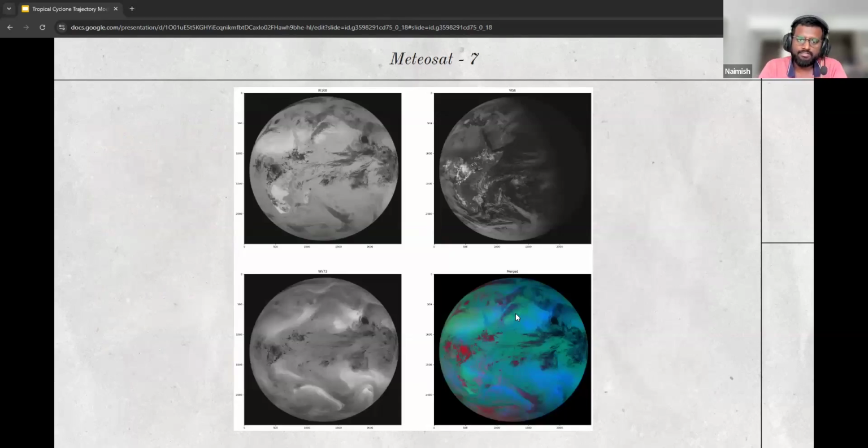So this is what the individual channel images look like from the Meteosat 7 imager. We have the infrared band on the top left, the visible on the top right, the water vapor on the bottom left, and a false colored composite on the bottom right. We primarily work with the infrared and water vapor channels in this project because the visible channel's output changes significantly with the time of day. The position of the sun, as we can see here, influences the light that is being reflected back from the earth. Whereas the infrared and water vapor wavelengths are not directly related to the amount of solar radiation that is falling at any given time. So we can get them all day round.